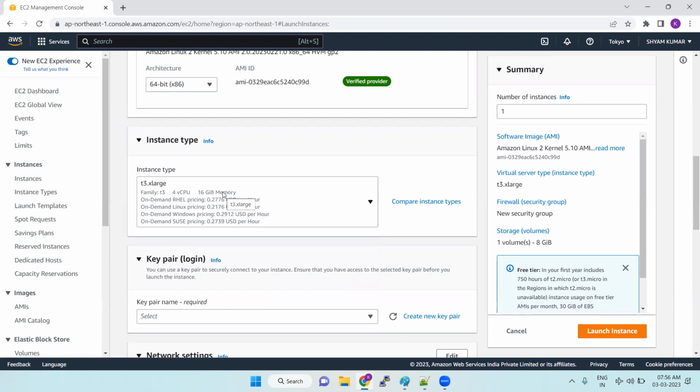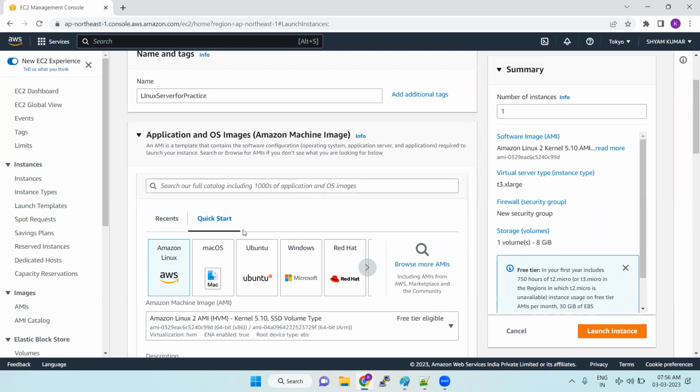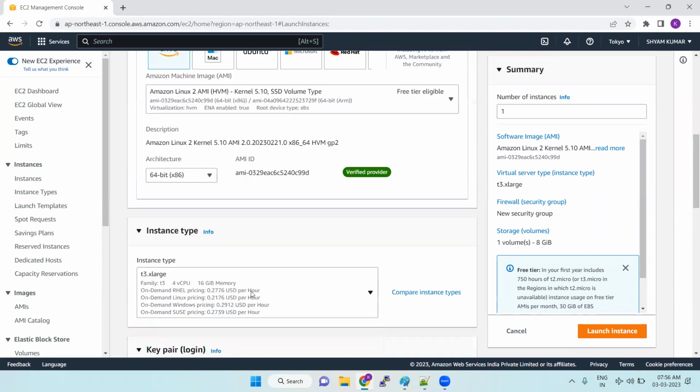But this is not a free tier one. In the real time scenario, they will tell what type of instance type you need to select. But for practice purposes, for training purposes, we are going with free tier. So lots of things are there.